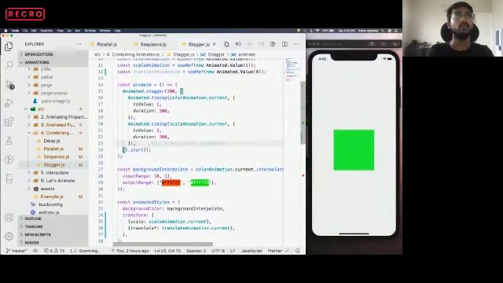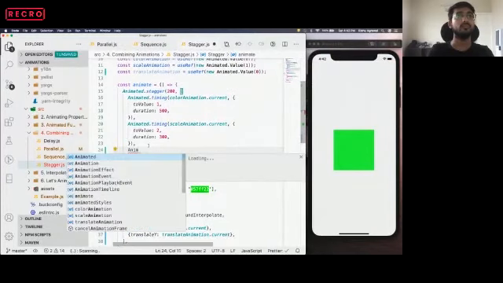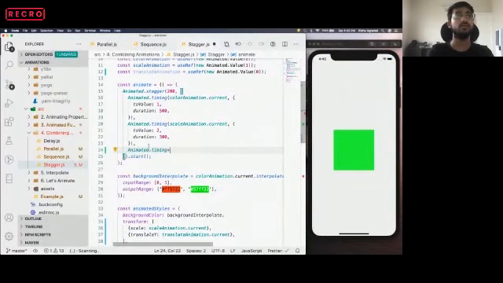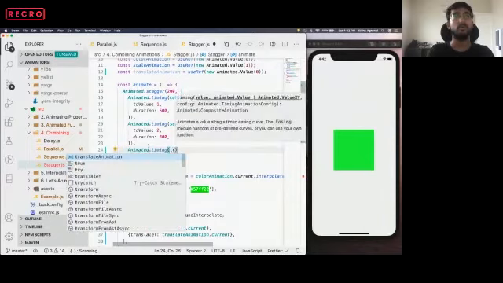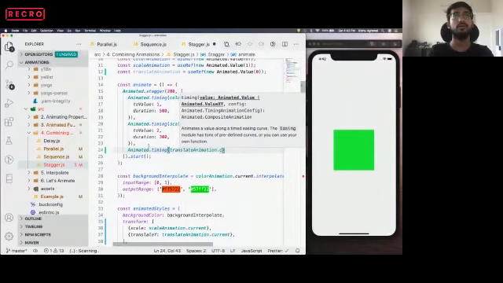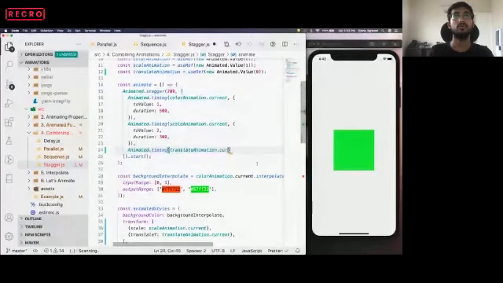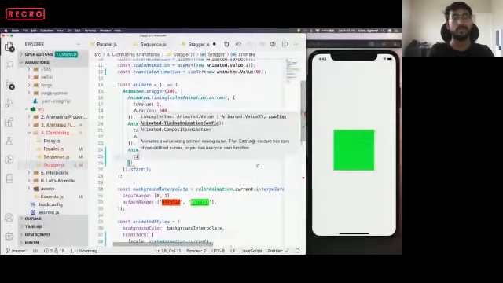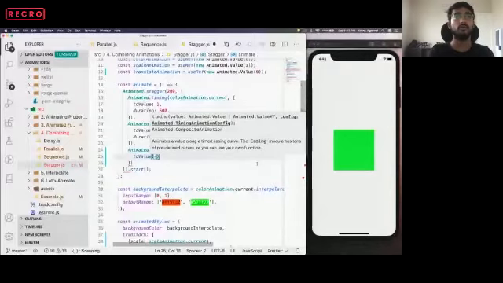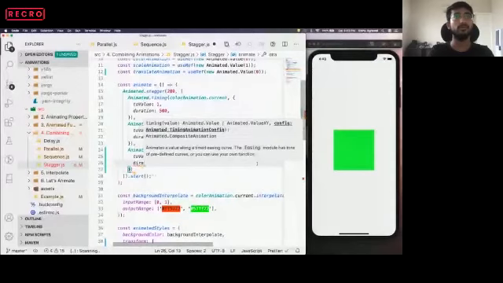Okay. Now Animated.timing with translateAnimation.current. Let's say we want to move it 100 pixels upward, so toValue of -100 with a duration of 500 milliseconds.